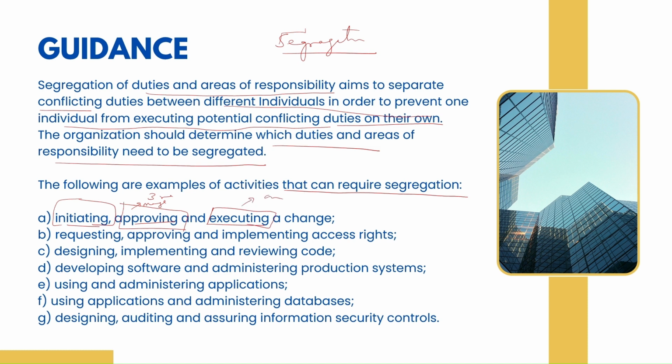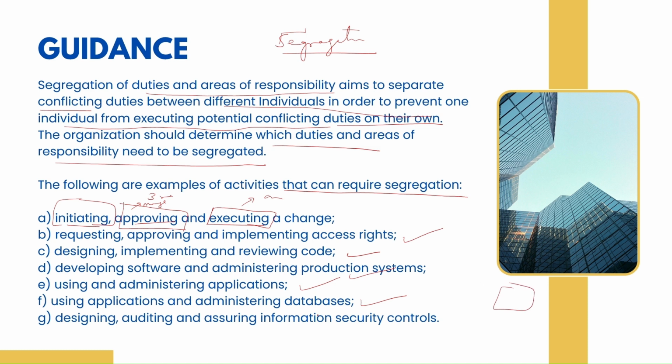Requesting, approving, and implementing access rights. Access also, you cannot say, okay, I need admin access and I will request it and I will approve it. No, that is not going to happen. And then who will grant you the access should be a different team. Designing, implementing, reviewing the code, developing software, and administering production systems, using and administering applications, using applications and administering databases. So if you're using an application, then the database team should be a different team.